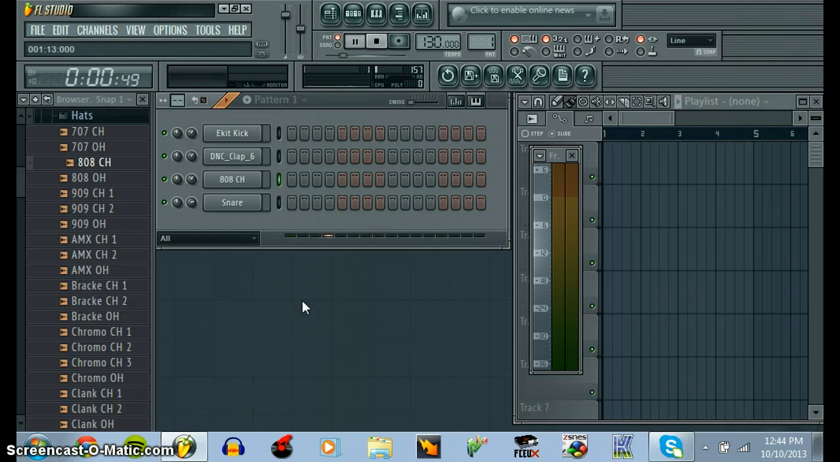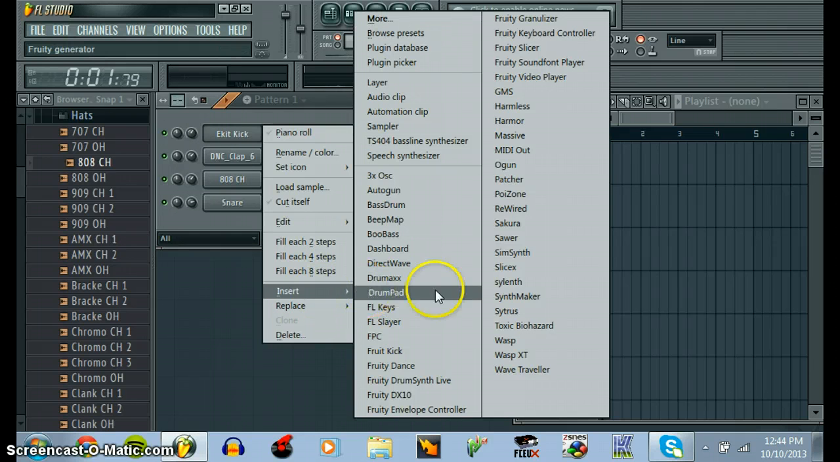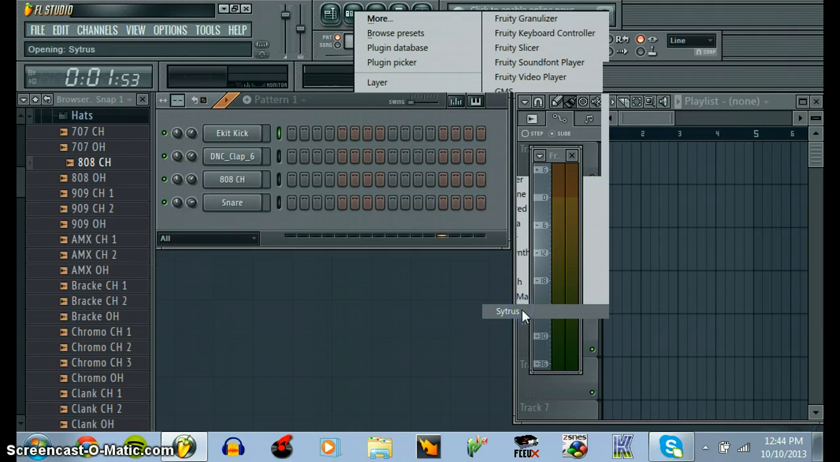I am Storm Maverick, and I'm going to teach you how to use the compressor and the equalizer. First, let's add a synthesizer. I'll right click something on here, then we go to Insert, and then I like to use Citrus. This equalizer here costs Citrus, so I'll go ahead and press on that.